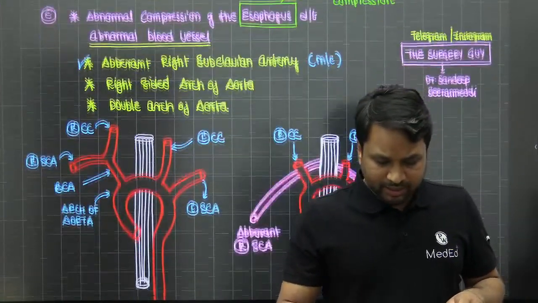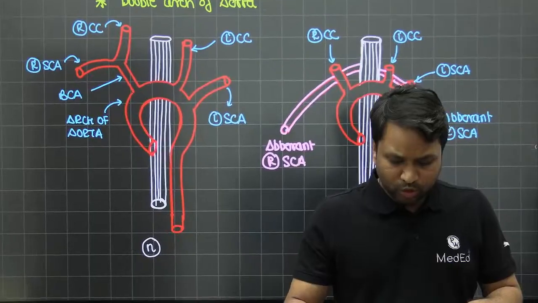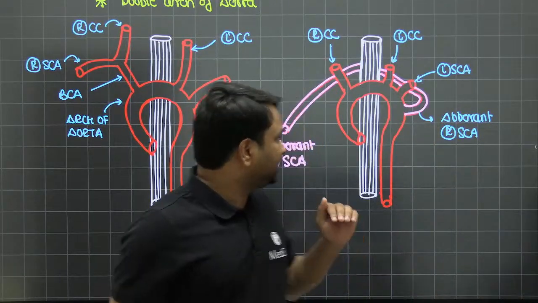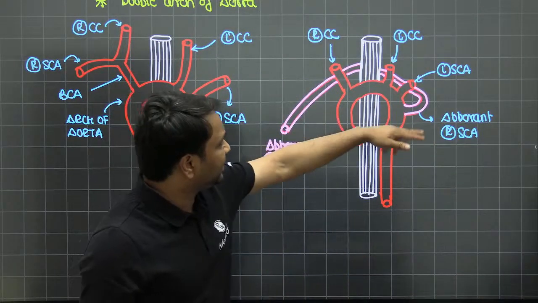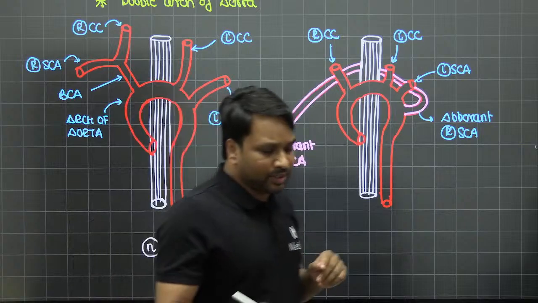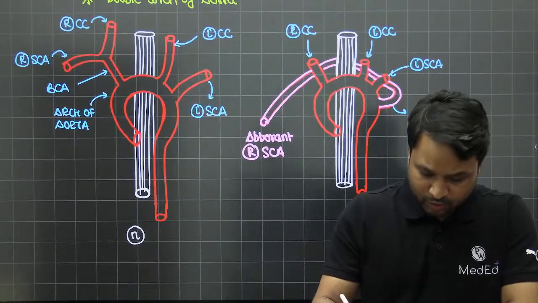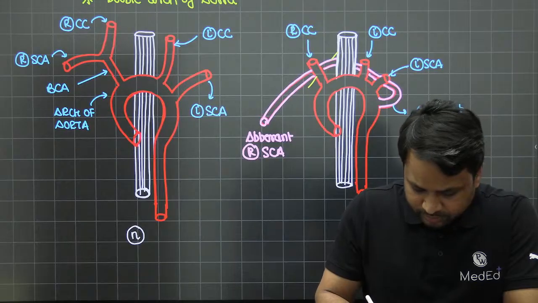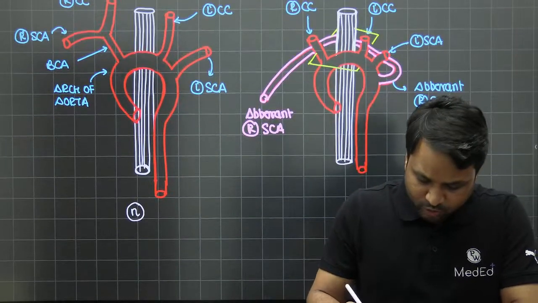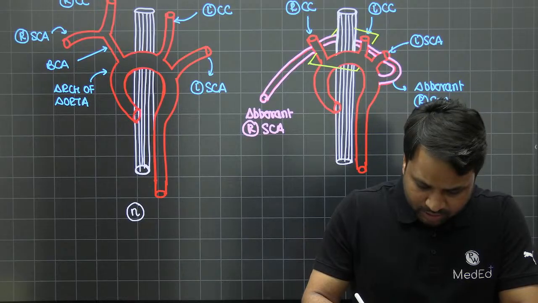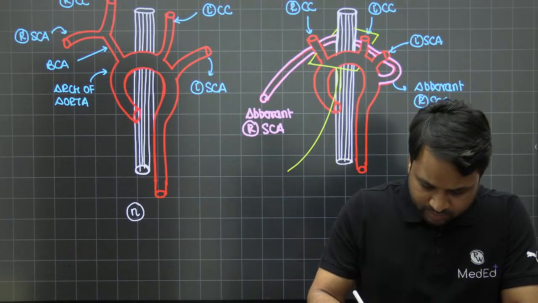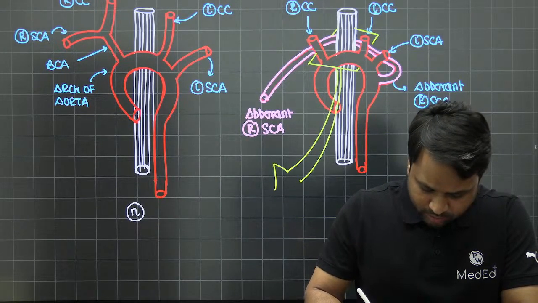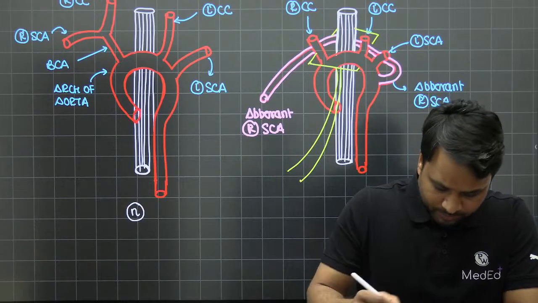Now, coming back here, as I told you, if you look at the cross section, you now see the esophagus is getting compressed between the aberrant right subclavian artery as well as that of your arch of aorta. So all that you do is, let's say if I take the cross section from here, and then I'm going to just blow it out of proportion, right? I'm taking a cross section here, and we will blow this cross section out of proportion to see what is happening, right?